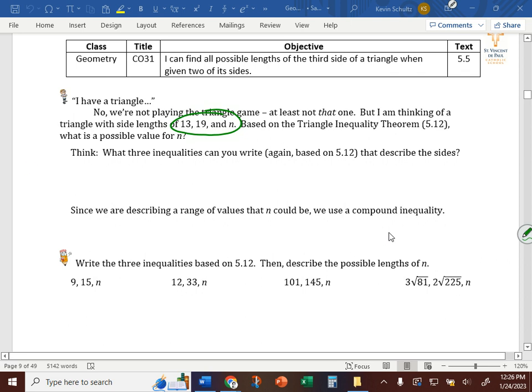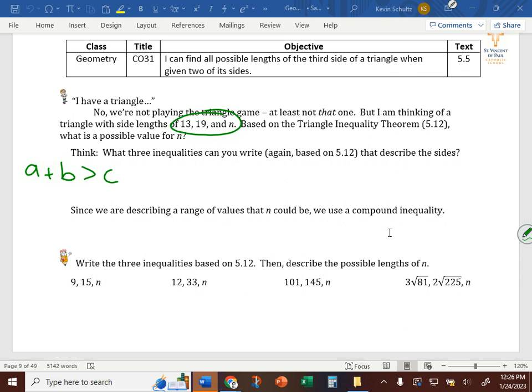Knowing that the triangle inequality theorem says a plus b is greater than c, the sum of two sides must be greater than the third, what are three inequalities we can write using these side values that we know have to be true? Give me one, Kylie. 13 plus 19 is greater than n. Okay, because the sum of two sides must be greater than that third side.